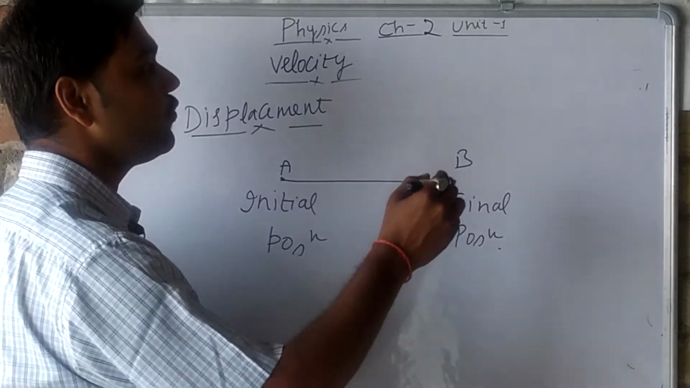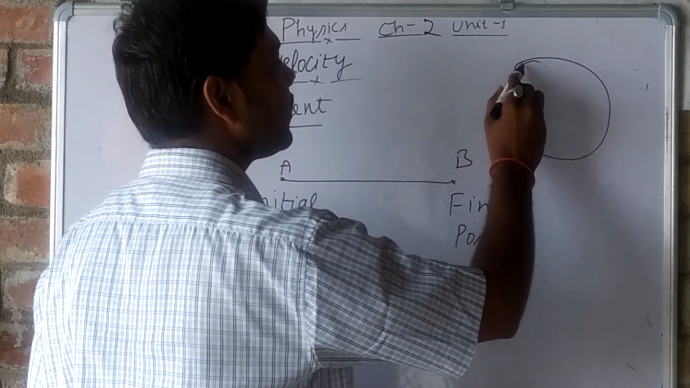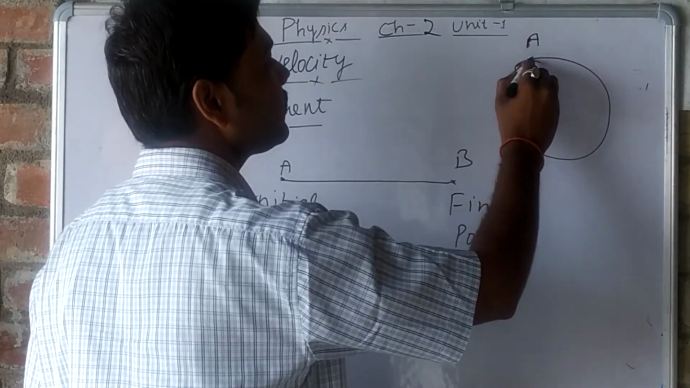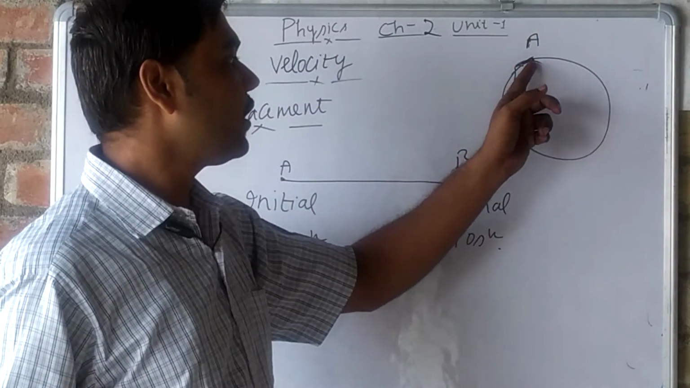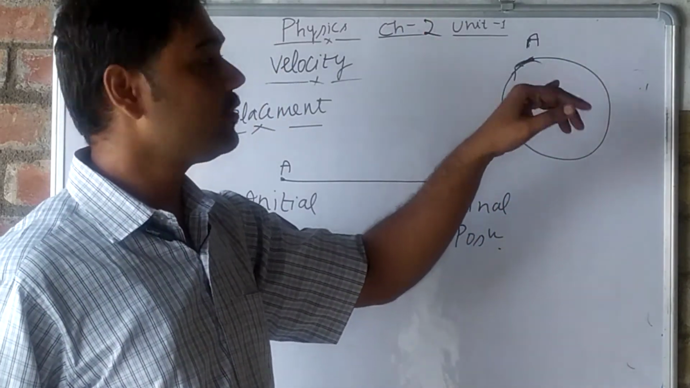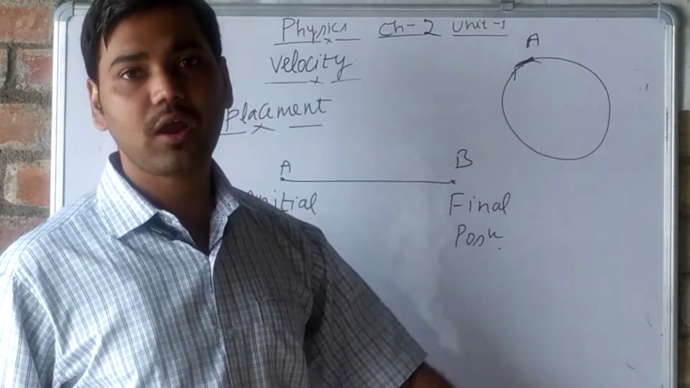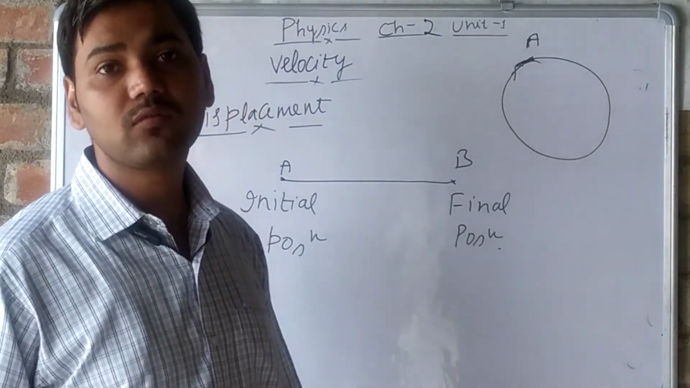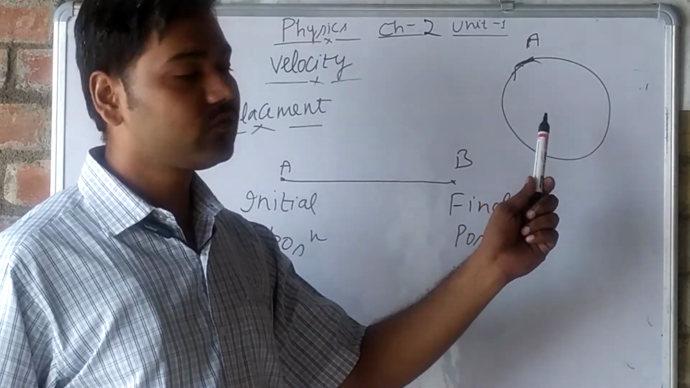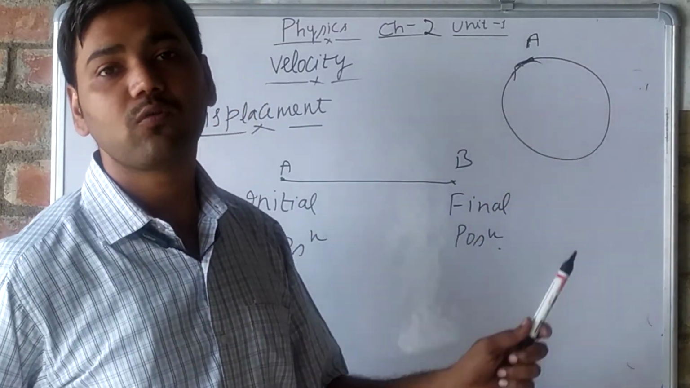For example, when we are moving in a circular path. From here we have started, and then we have covered this circular path and again reached A. That means we started from A and we ended also at A. The total distance will be the circumference of the circular path.